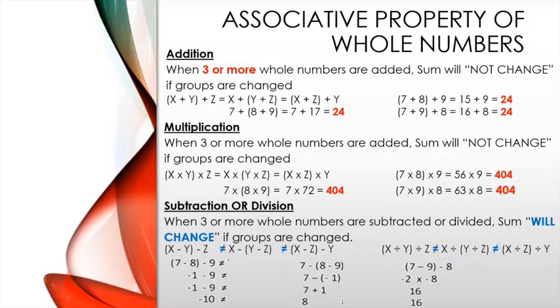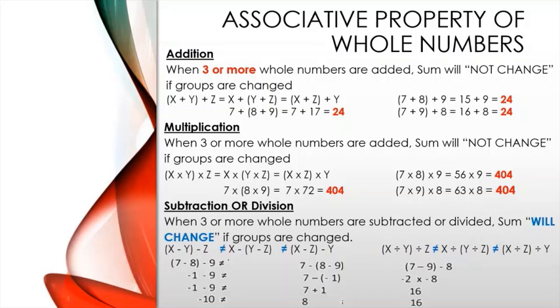In multiplication, when three or more whole numbers are multiplied, the product will not change if the groups are changed. So for example, x into y into z is equal to x into z into y. We can replace that by 7 into 8 into 9, which is equal to 56 into 9, which is equal to 504.